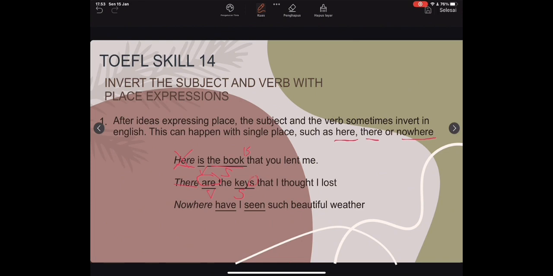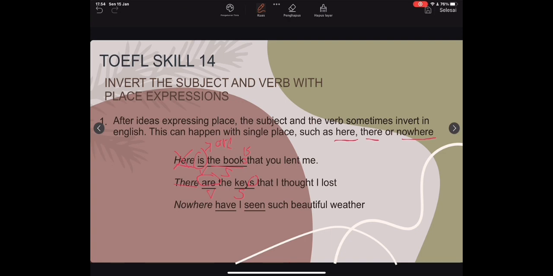Because the subject has an s, which indicates a plural. Likewise, with the first example, why is "is" the verb? Because the book does not have an s. If you add s to the subject to become the books, then the verb is "are".